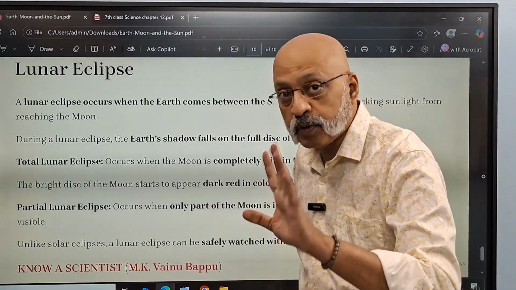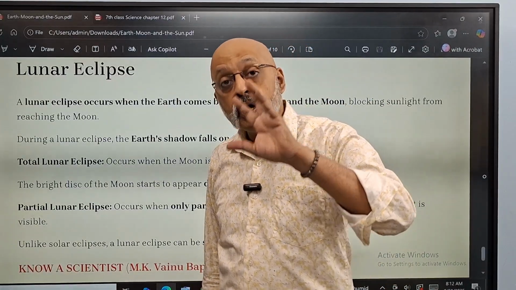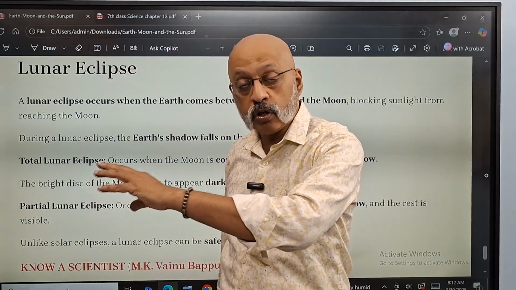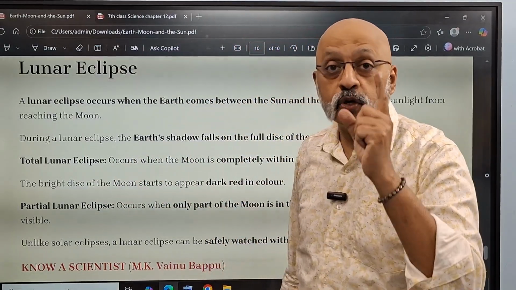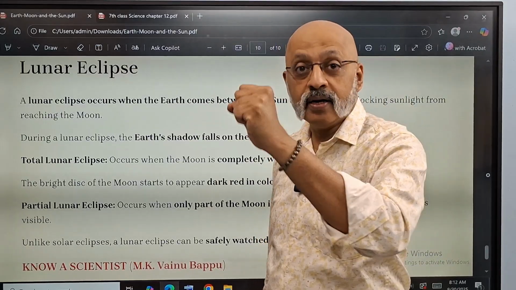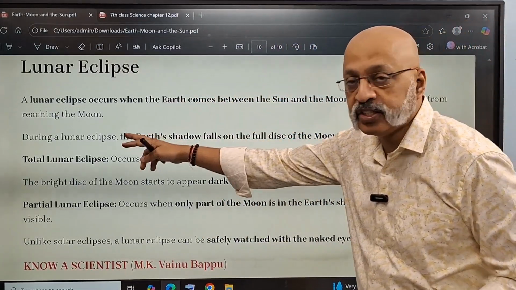So the sun's rays, because the moon doesn't have any lights of its own, we studied that in the light chapter. So you are preventing the light from falling on the moon, the sun's light falling on the moon. So the earth comes in between. Here you need to remember it as SEM, sun, earth, moon. So the earth comes between the sun and the moon, blocking sunlight from reaching the moon.